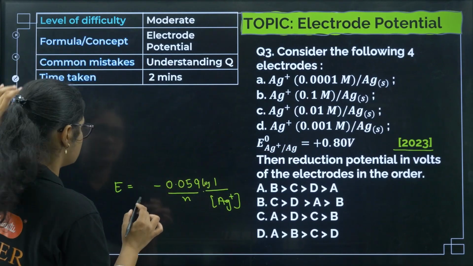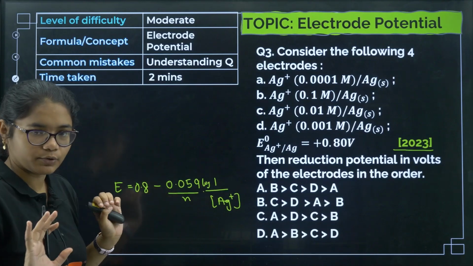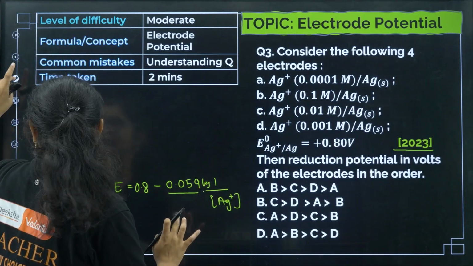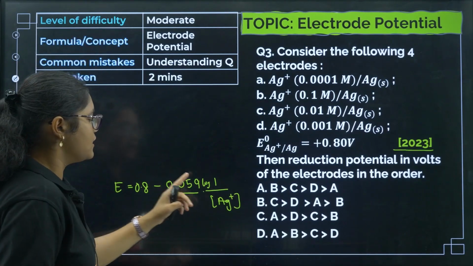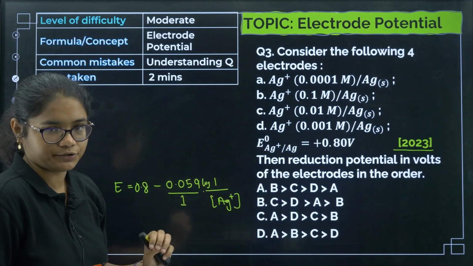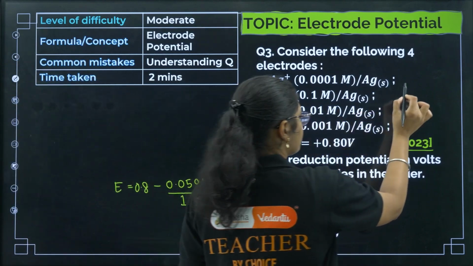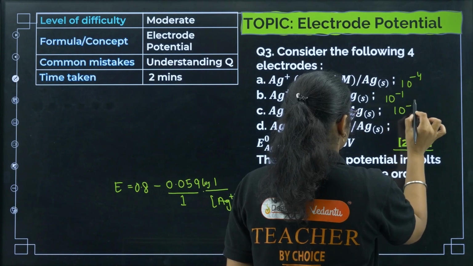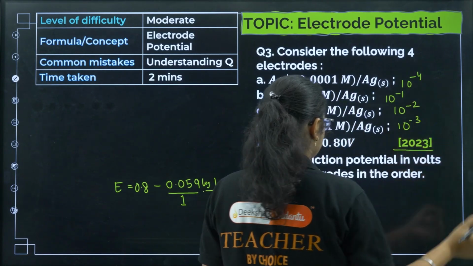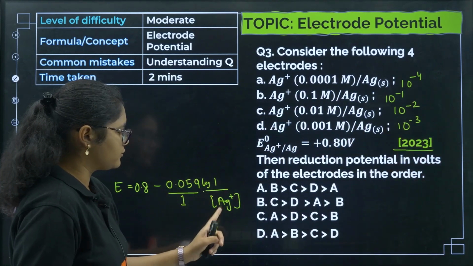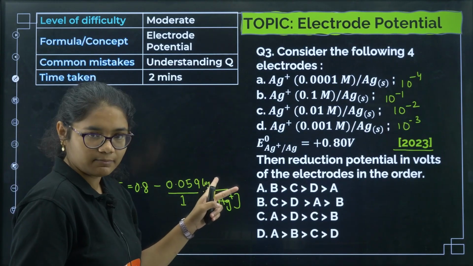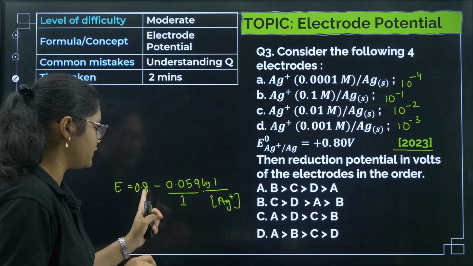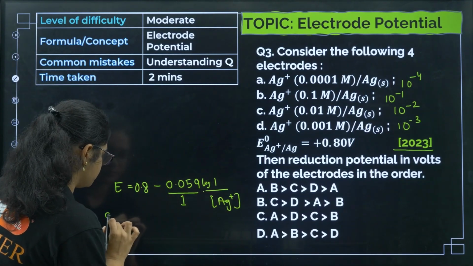The n value is 1. Now we need to substitute the Ag plus concentration: here it is 10 to the power of minus 4, here 10 to the power of minus 1, 10 to the power of minus 2 and 10 to the power of minus 3. If we have 10 to the power of minus 4, that power goes up and we get 10 to the power of 4, and E is equal to 0.8 into... I'll just do it for option A.